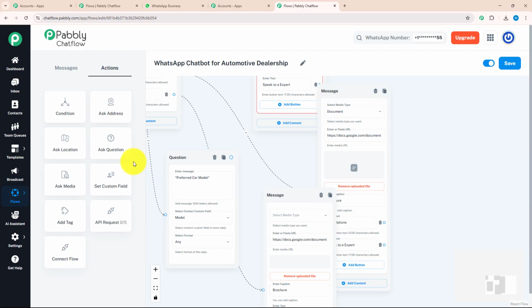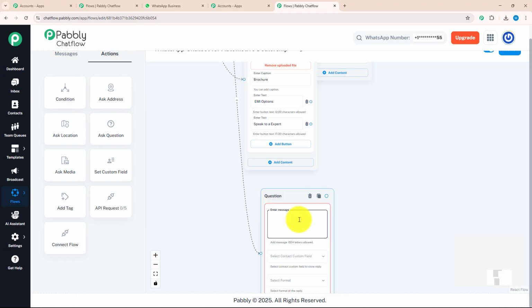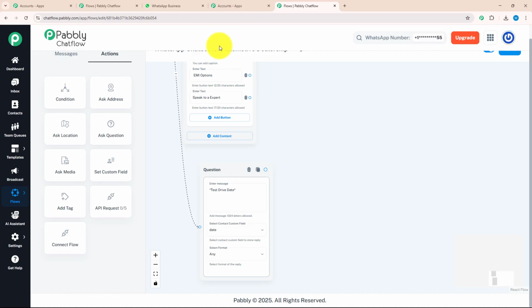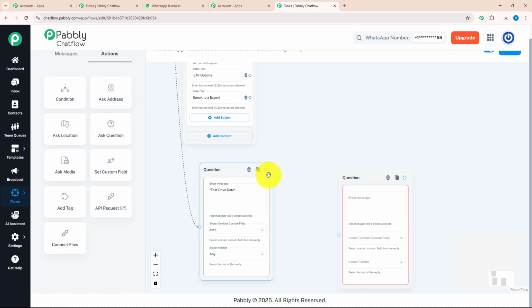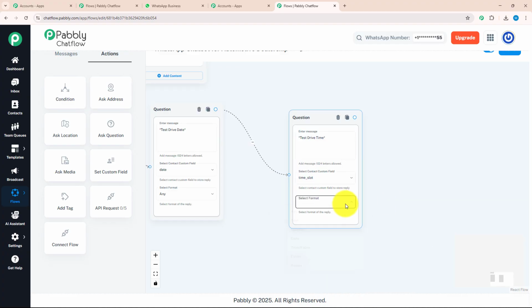After knowing the model, I want to know which date they want to book. For that, again, I'm going to drag and drop this question box over here and connect with my previous question and enter a message: test drive date. Over here, I will select date and format as any. After knowing the date, I want to know the time slot. For that, again, I'm going to ask question, drag and drop the option, connect with the previous question and enter a message: test drive time. Over the contact custom field, I will select time slot and format as any.